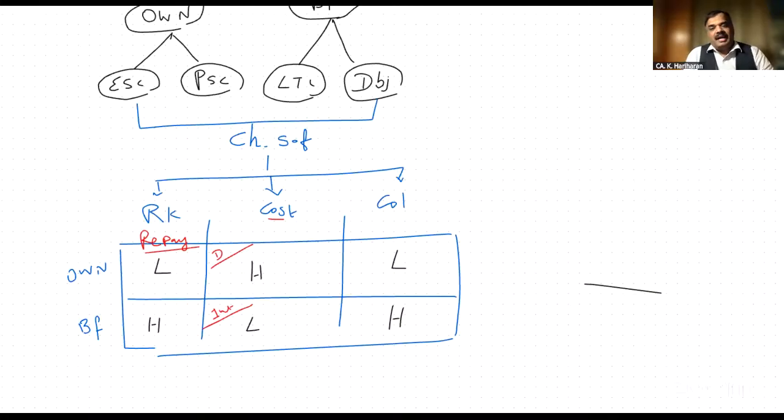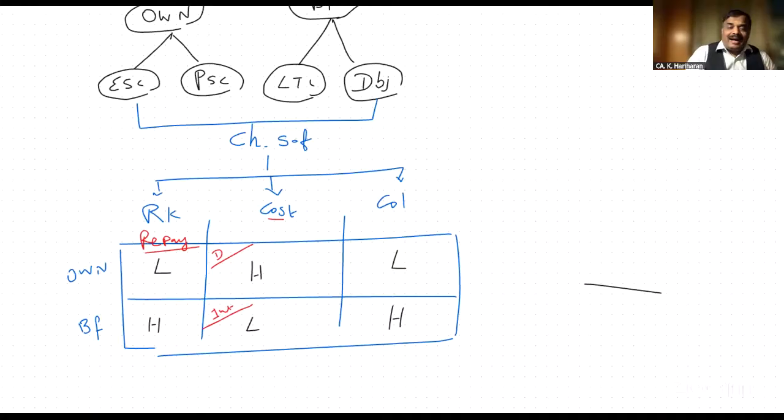Moreover, shareholders have voting rights. Therefore, the shareholder is the one who controls the company. The company cannot be the person to control the shareholder. Got the logic or not? Therefore, better control is possible. High control is possible in case of which fund? Borrowed fund. In case of own fund, dilution of control may come. Dilution of control will come.